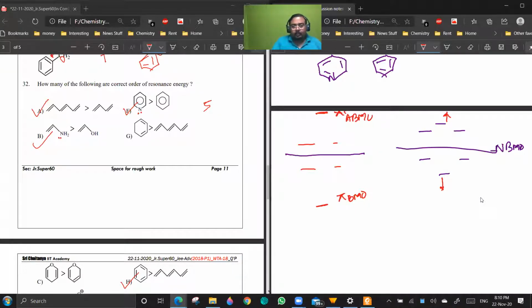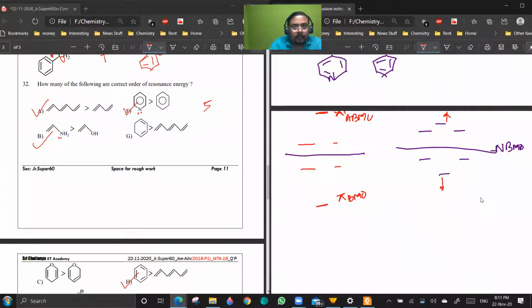The reason is that a more electronegative atom will stabilize the negative charge, or the electrons in the pi orbital, even more. So it will be of even lower energy. Is it clear? Yes, sir.